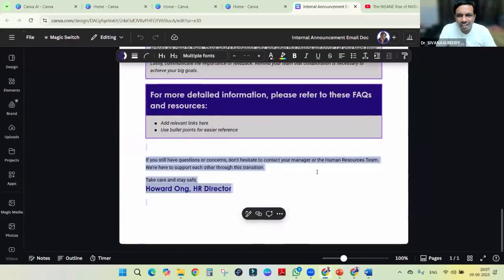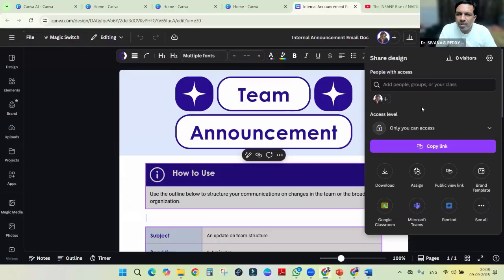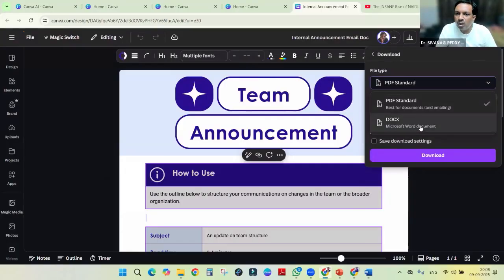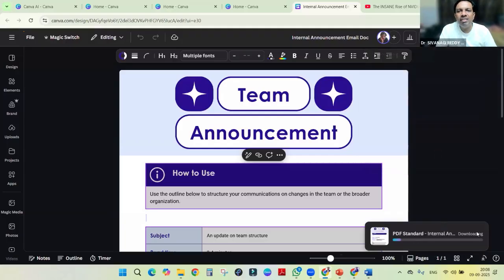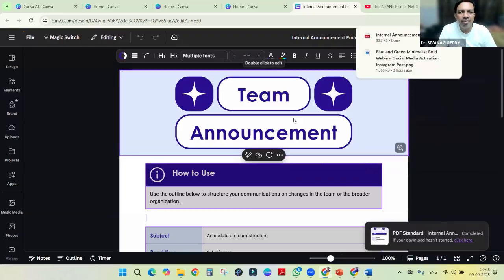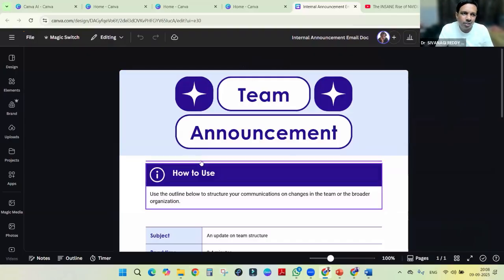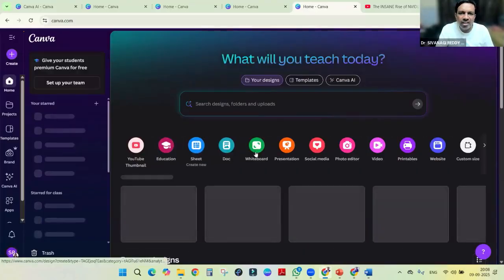Once you edit, the next step is we have to go to share. Once we go to share, the download option is there. If we click download, here comes the downloading, whether it's a PDF or docs we want. We have to select and click download. So automatically it will download because it is a PDF. That's why it is asking only this one. If we take images, it will ask both, like PDF, JPG, like that.